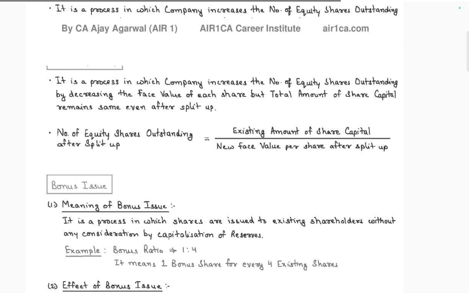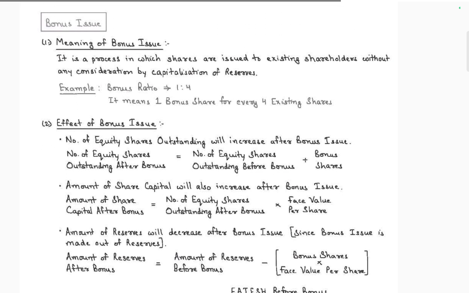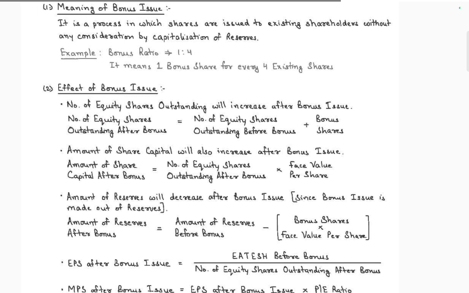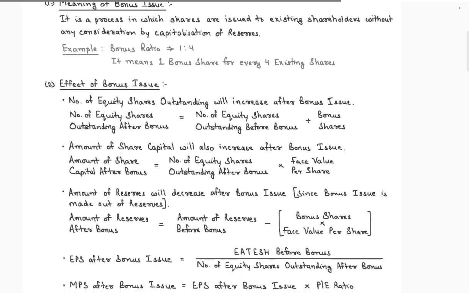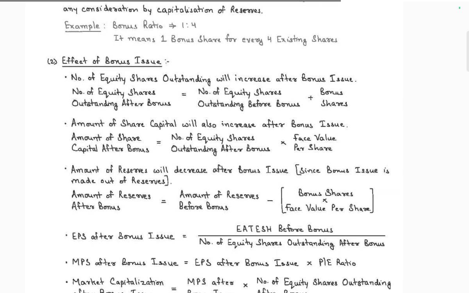Bonus share: meaning a bonus share is an additional share issued to the existing shareholders without any consideration, by capitalizing reserves. So bonus equal to 1:4 means one bonus share is issued for every 4 shares held by shareholders.